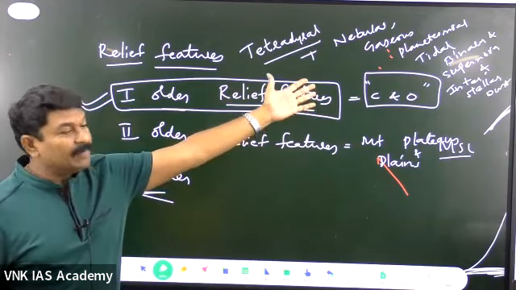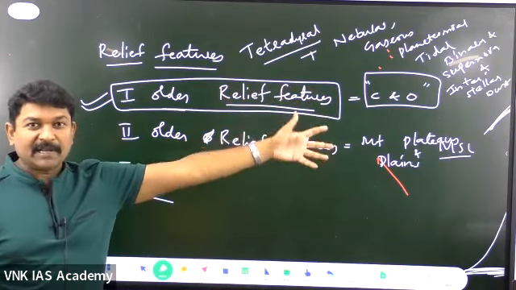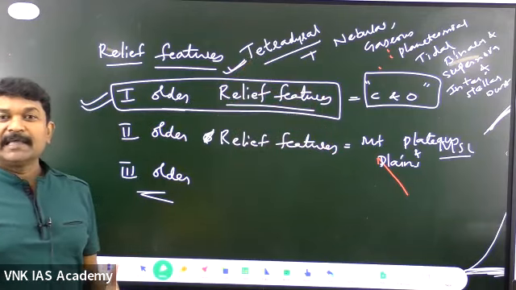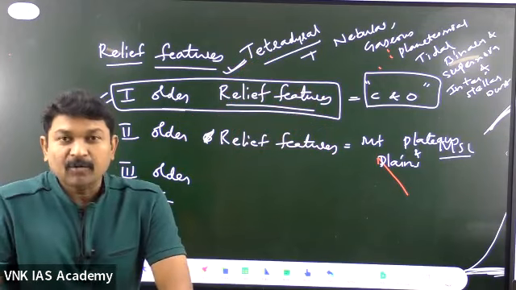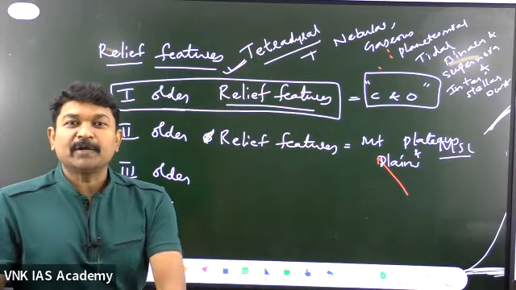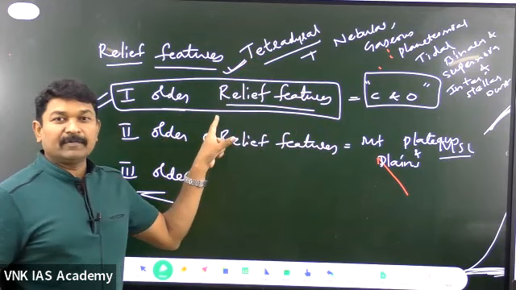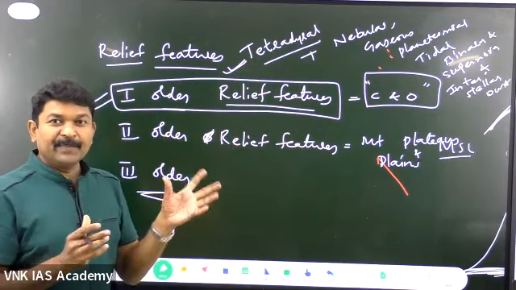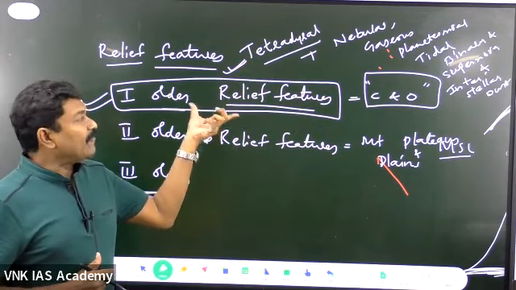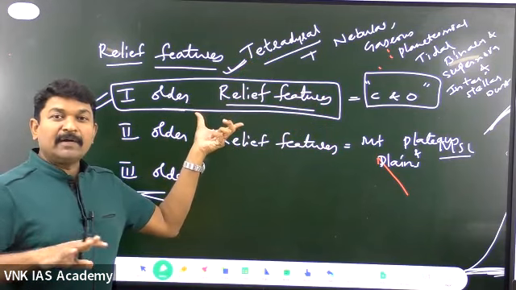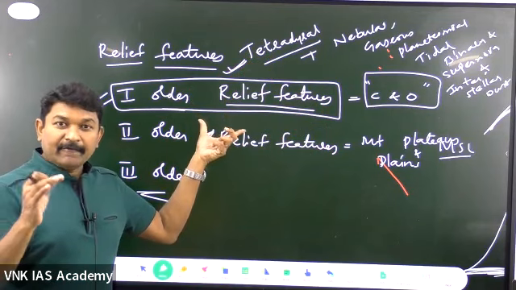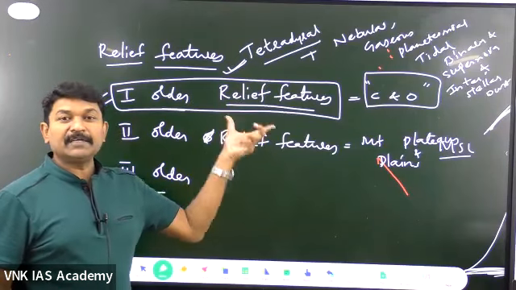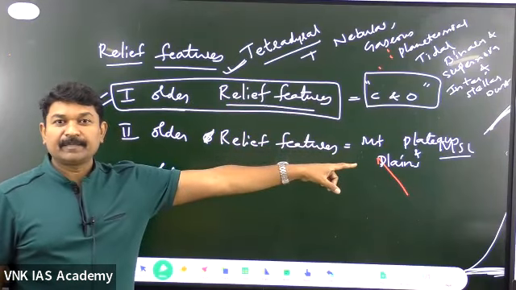After the nebular hypothesis, gaseous hypothesis, and all the hypotheses, we have discussed this tetrahedral hypothesis given by Mr. Lauthian Green. Again, what they are explaining is the development of first order relief features. Is it clear? Could you get the clarity? Meaning what? When the landforms are there, the landforms have not developed randomly. They have formed in a prescribed order. What is the order? First, continents and the oceans develop.